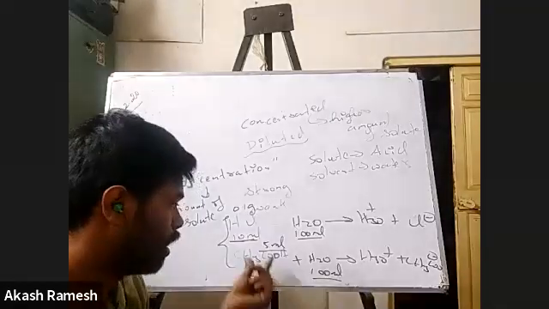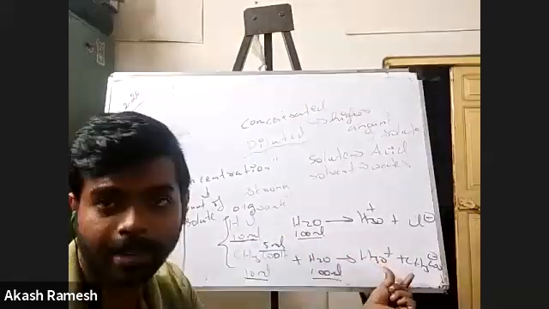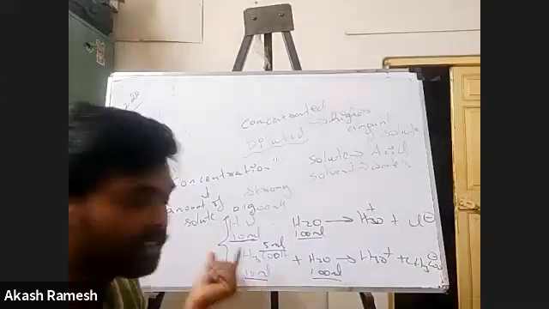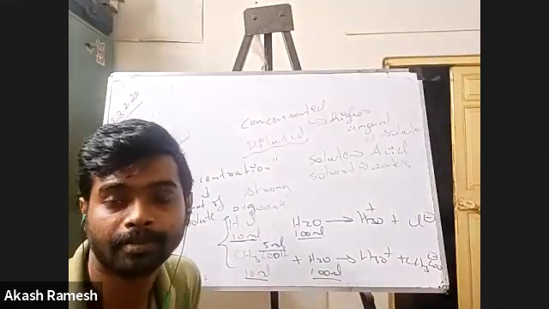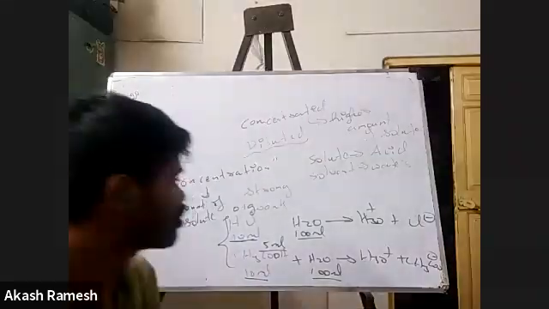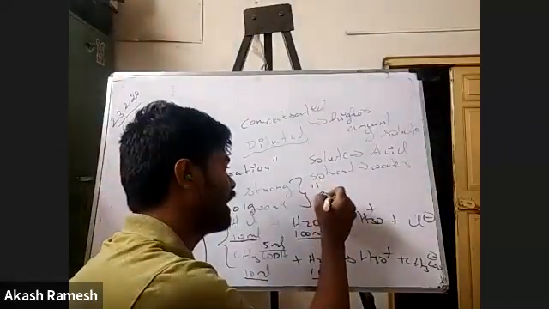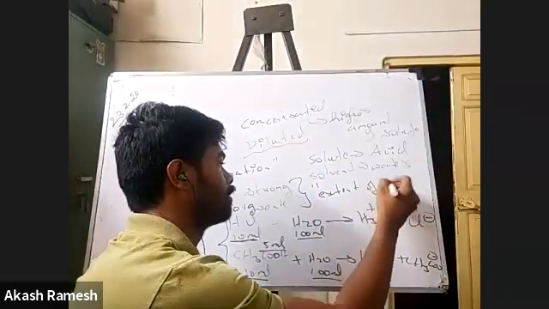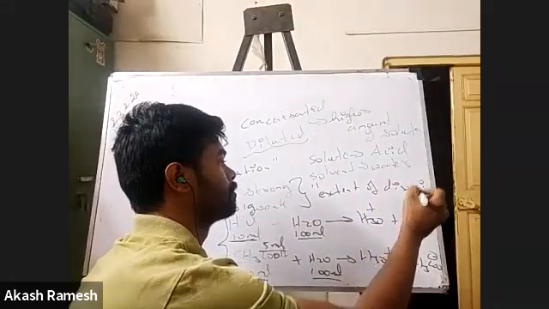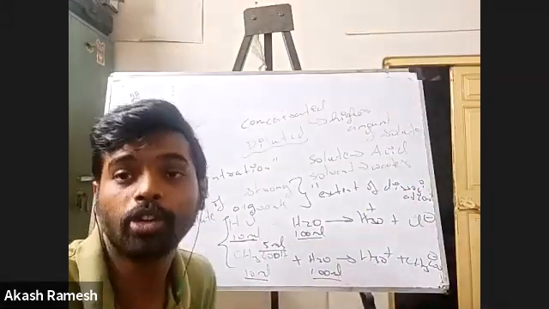Out of the 10 ml, only 5 ml has dissociated. The rest 5 ml stays as this only. So now I think I'm getting to the point. When I say strong or weak acids, the only criterion is the extent of dissociation. How much dissociation is happening?